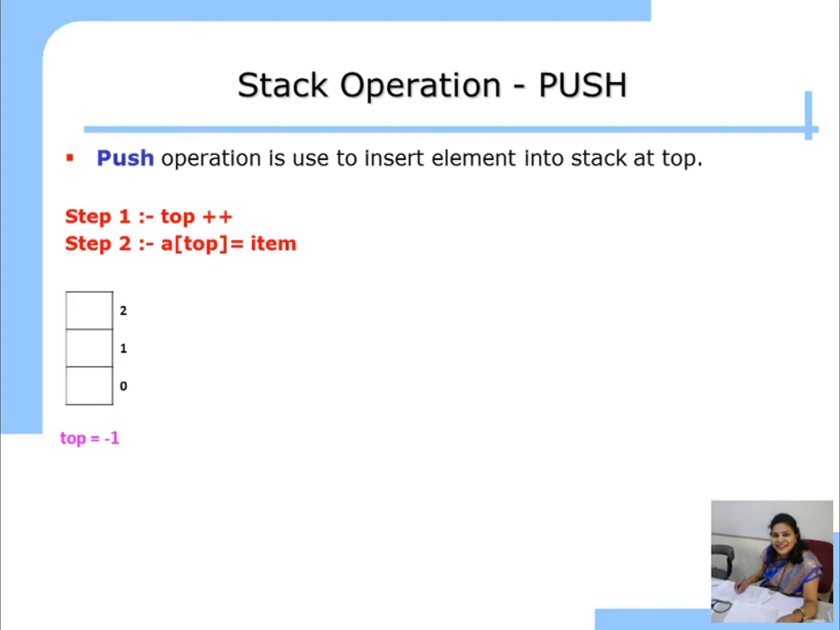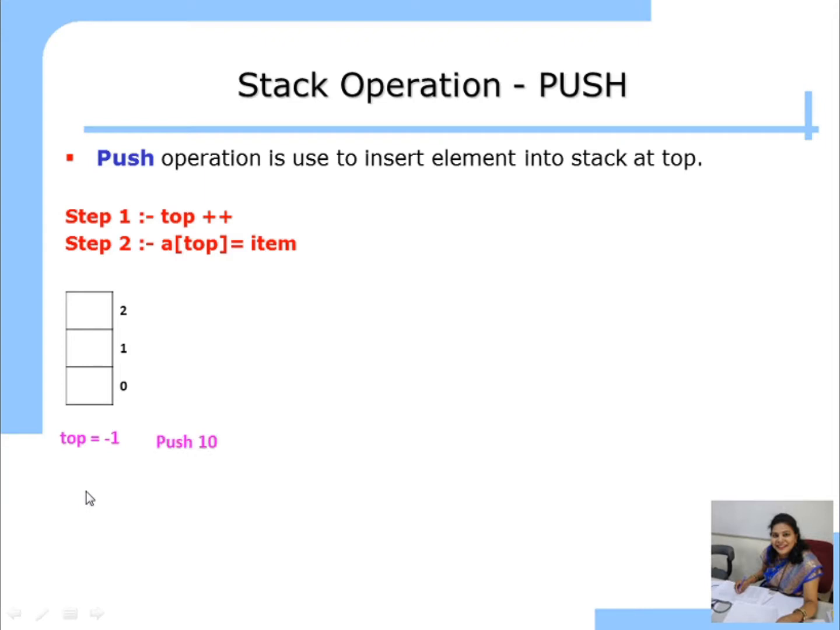So let us see with the diagram. This is an empty stack. You can see that we make the empty stack by initializing the top variable to -1. So this is a stack. This is not an array, this is a stack. Why? For making a stack we require one array and one top variable. So this is the empty stack.